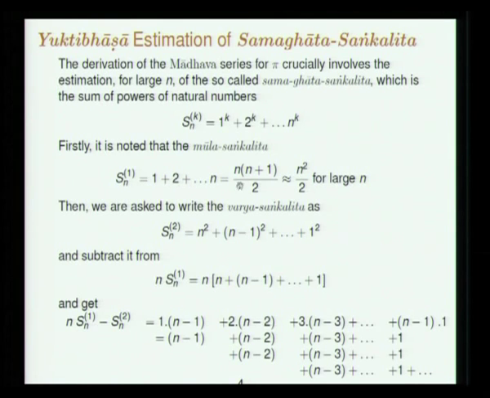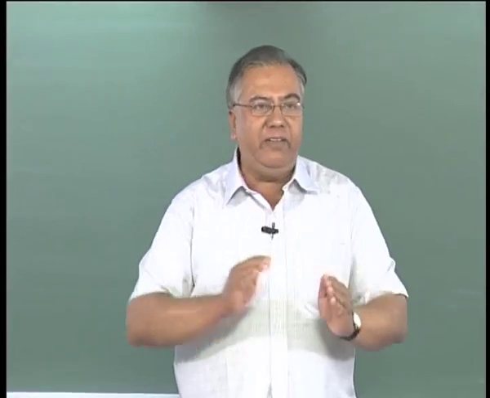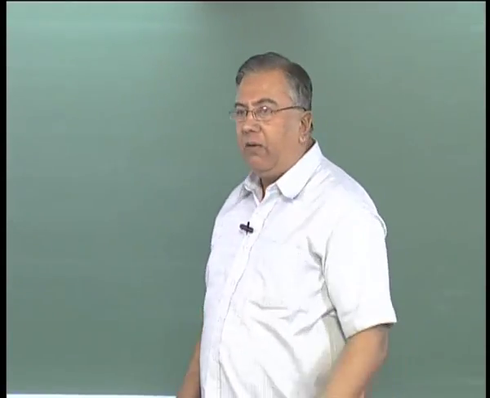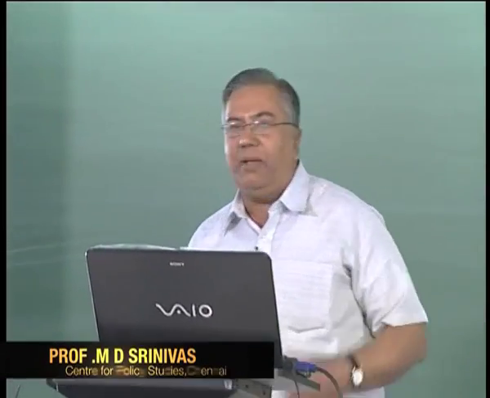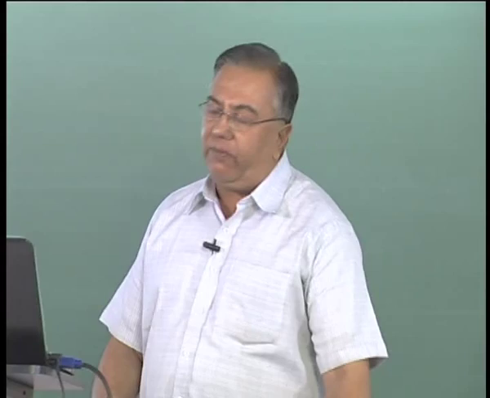First, it is noted that for the sum of the first powers, we have Aryabhata's exact result n into n plus 1 by 2, and obviously for large n you can neglect the n by 2 term and say this goes like n squared by 2. So, it is this careful separation of the orders, as n becomes large, of what is the significant term, or in 1 by n, what are the terms that can be neglected. This is where the heart of this limiting operation comes.